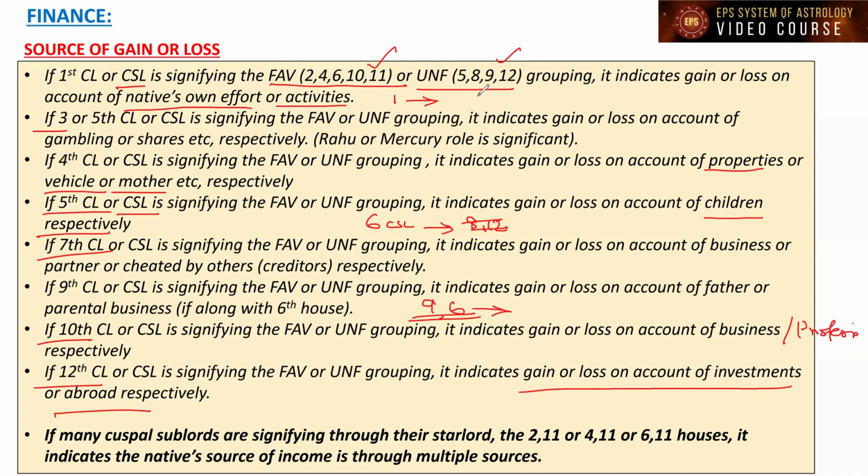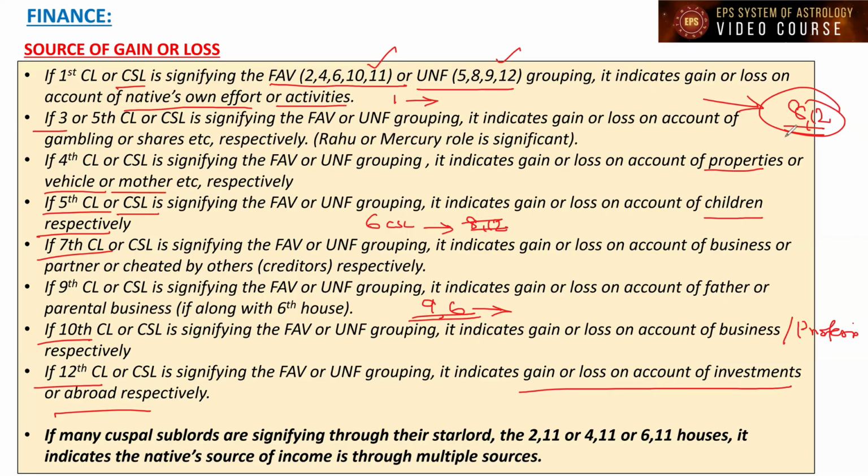I think you're able to understand. In other words, the trouble-giving houses to the Lagna are 8 and 12. Any house that is signifying 8 and 12, whether the Lagna sublord, second cuspal sublord, or third cuspal sublord, any house that is signifying trouble-giving houses to the Lagna, through that house's matters, Lagna will face obstacles.